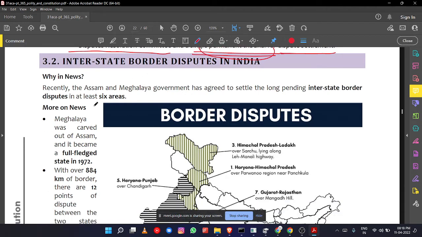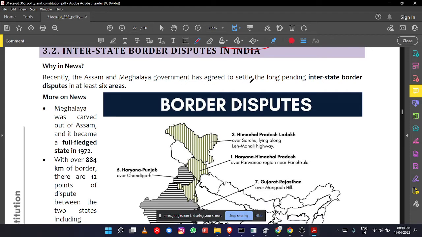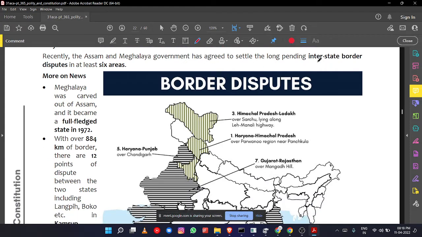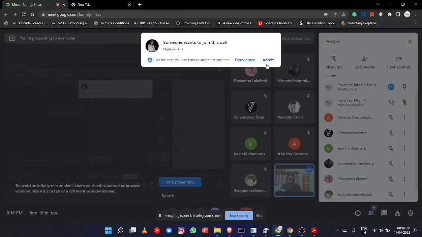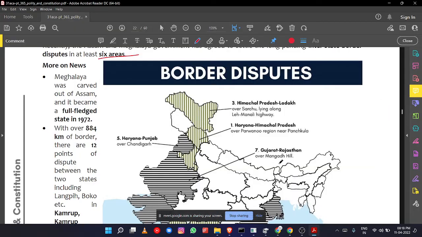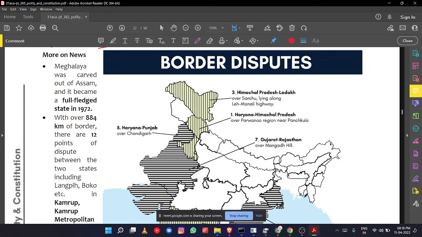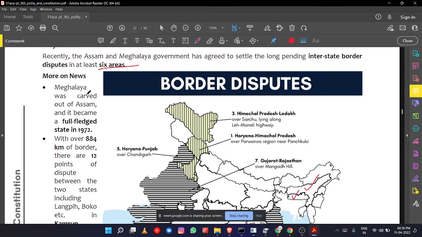Recently, the Assam and Meghalaya governments agreed to settle the long pending interstate border disputes in 6 areas. So in 6 areas there is a dispute between Assam and Meghalaya. This is Meghalaya and this is Assam. So that's in the news.